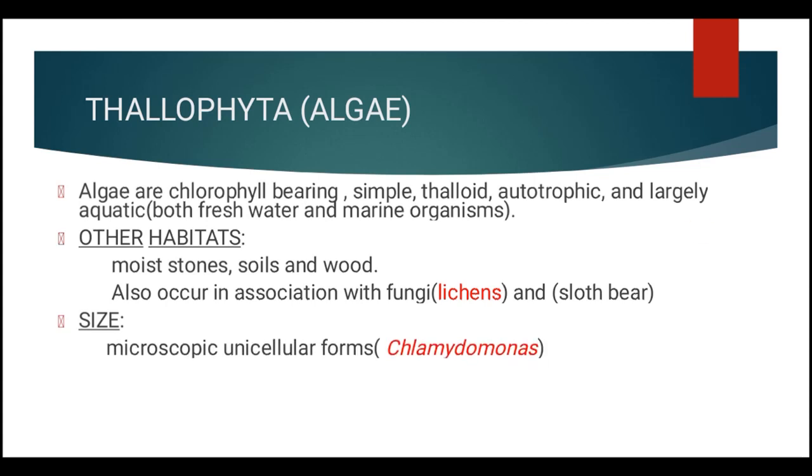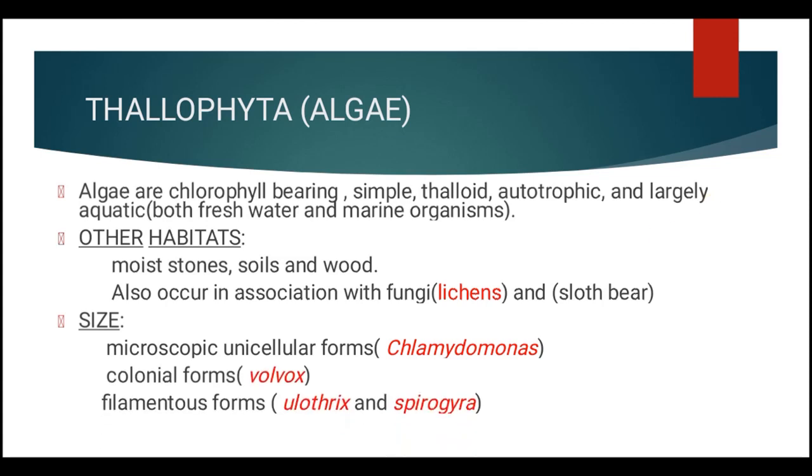They have a variety of sizes, ranging from microscopic unicellular forms like Chlamydomonas to colonial forms like Volvox or filamentous forms like Ulothrix and Spirogyra. Or sometimes they may even form massive plant bodies such as kelps. So we have seen the different variety of sizes algae can have.